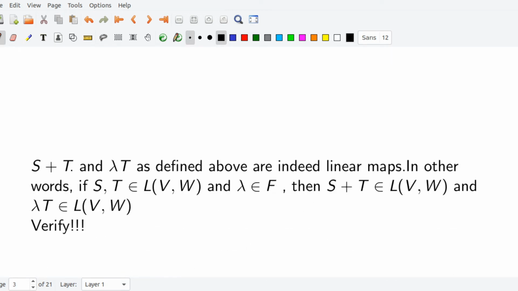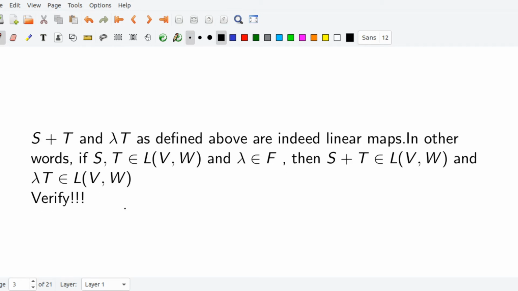So S plus T and lambda T as defined above are indeed linear maps. In other words, if S, T element of L(V,W) and lambda element of F, then S plus T and lambda T are elements of L(V,W). We have to verify these things. First, we check that both S plus T and lambda T are maps from V to W.